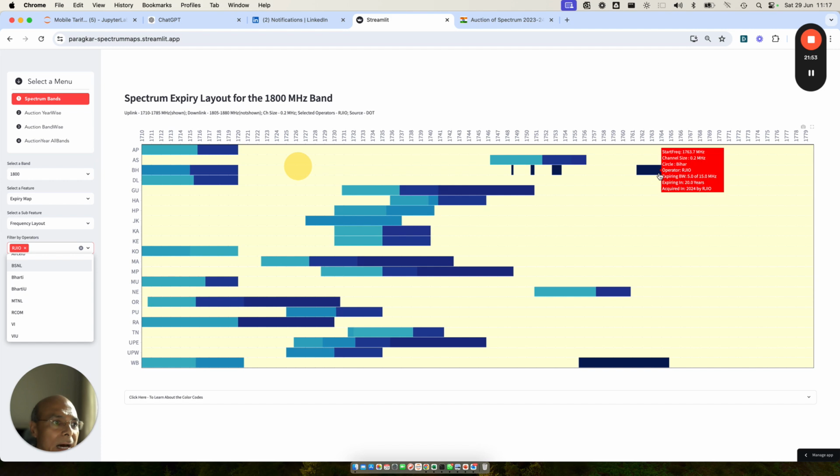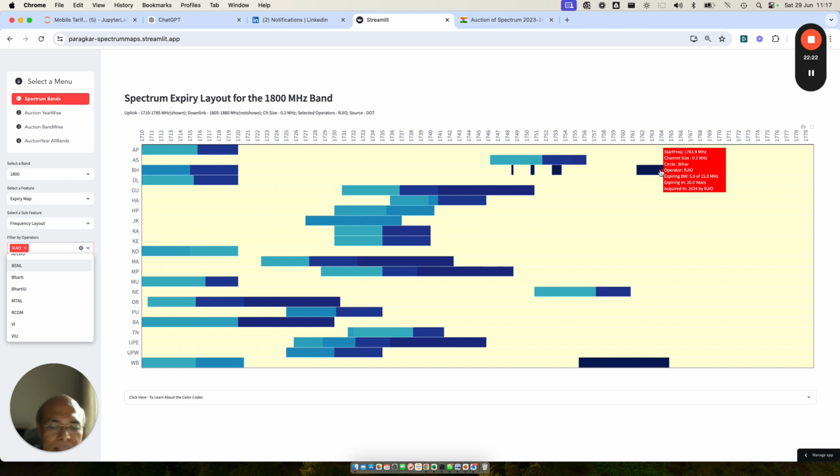Now these darkest spots, these are the 2 spots, right? If you see here, this is Bihar. So this is one spot, the other spot is here. So Jio in Bihar has been assigned fragmented spectrum. Whatever they bought in Bihar, which is 5 megahertz here, if you add everything together, this and this, the total is 5.